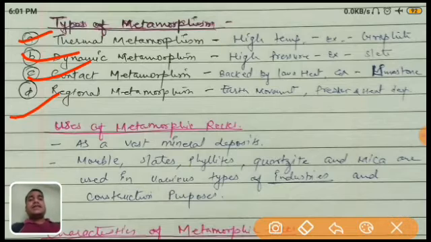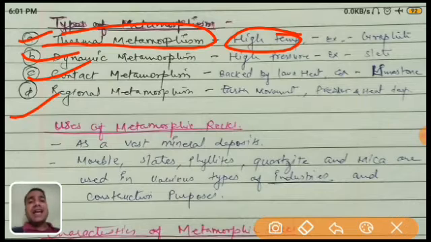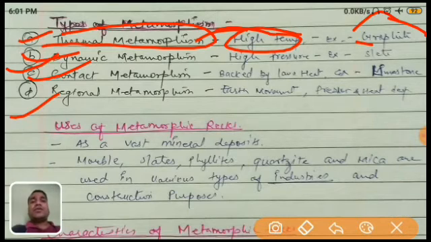How? First is the thermal metamorphism. It is due to the high temperature. What is thermal metamorphic? Thermal means the heat. When there is a great heat or great temperature impact on the rock, it converts into metamorphic rock. So this type of rock is called the thermal metamorphic rock. The example is granite.